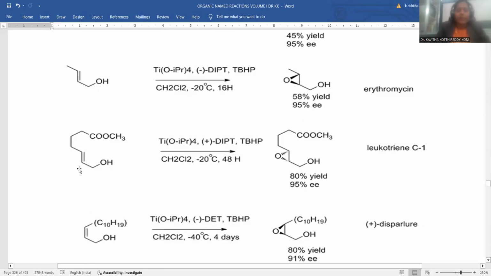I am taking another allyl alcohol. Whatever side chain is there, we need not disturb that one. Only our requirement is this allylic alcohol, and the same ambient conditions we are going to adopt. If this is the case, plus diethyl tartrate if taken, the ester functionality present will direct the incoming epoxide from the bottom edge, and this kind of product formation you noticed.